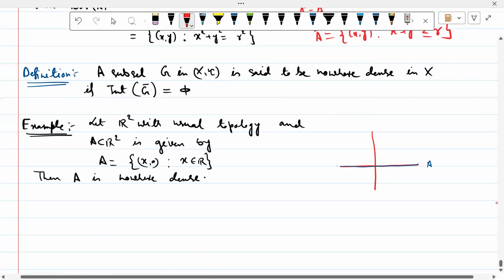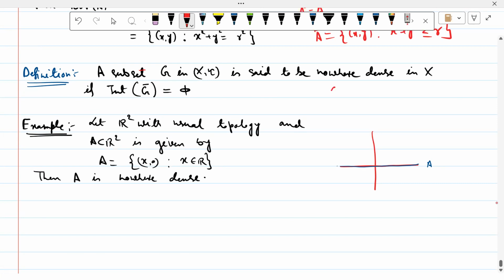And next another definition, a subset G in (X, tau) is said to be nowhere dense in X. আমরা অলরেডি ডেন্স পড়েছি। ডেন্সের ডেফিনিশন কি ছিল, যে closure of G has to be equal to X, where G is a subset of X and closure of G equal to X, and G is said to be dense. এখানে বলছি nowhere dense if interior of G closure is equal to empty set.